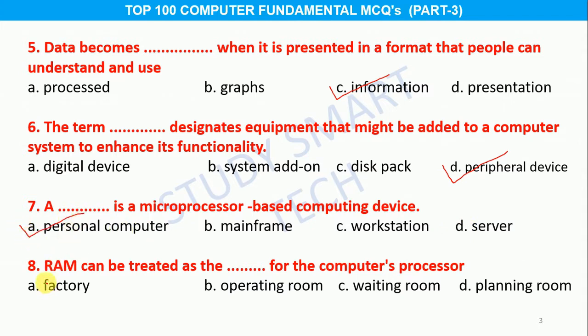Question number 8. RAM can be treated as the ... for the computer's processor. Option A factory, B operating room, C waiting room, D planning room, and the correct answer is option C waiting room.